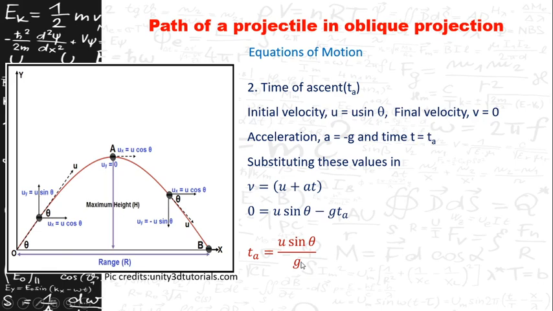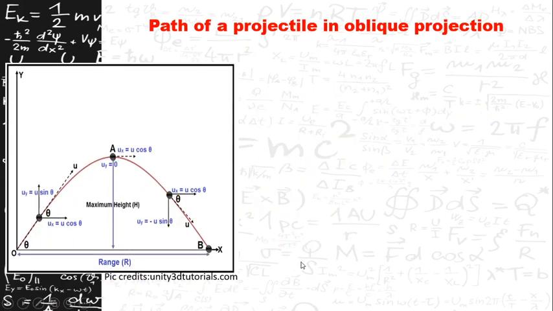So the next part is the time of descent. Time of descent is the time taken by a body to reach the ground from maximum height. So it is the time taken by a body to reach the ground from here to here. This is the displacement traveled by the object in that time of descent. So from here the initial velocity will be 0, the final velocity is taken here.